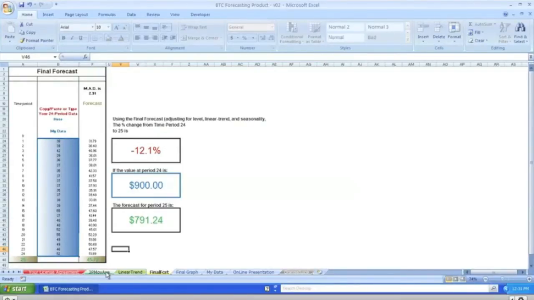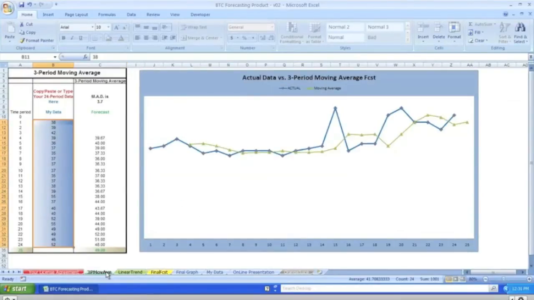So let's go back to the period moving average. You'll see here that from the 3-period moving average perspective, where my last data point was 52, the forecasted next period using this 3-period moving average is 49.